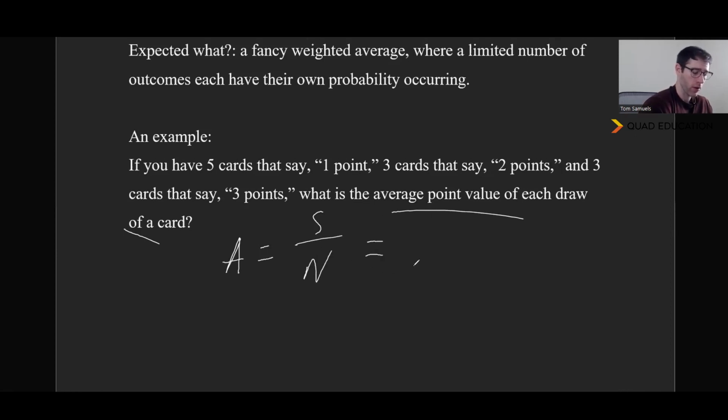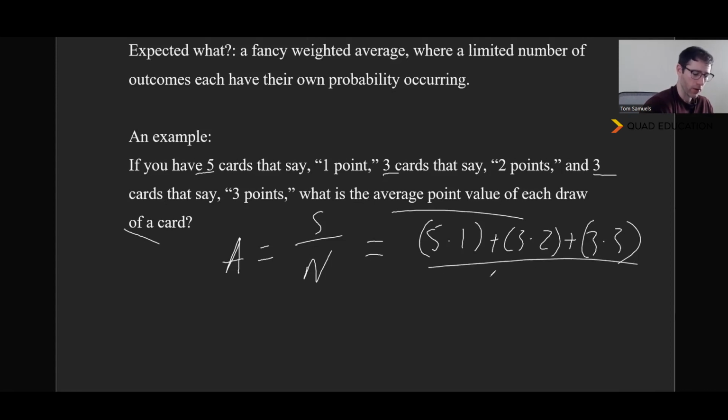And so we know, first of all, 5 plus 3 plus 3 is 11. So we've got 11 cards. So we say 5 times the number of 1-point cards we have, plus 3 times the number of 2-point cards we have, plus 3 times the number of 3-point cards we have. And that's a total of 11 cards.